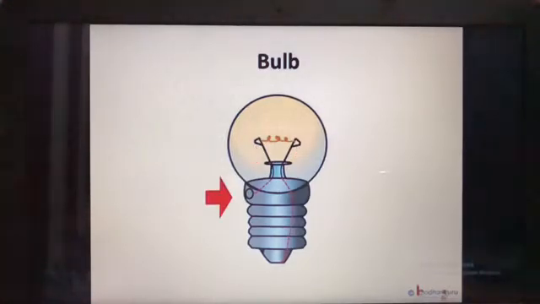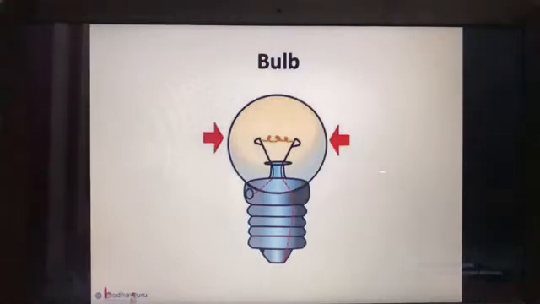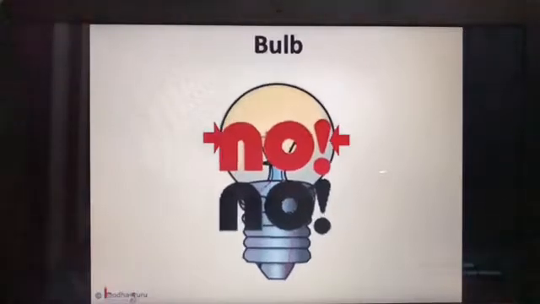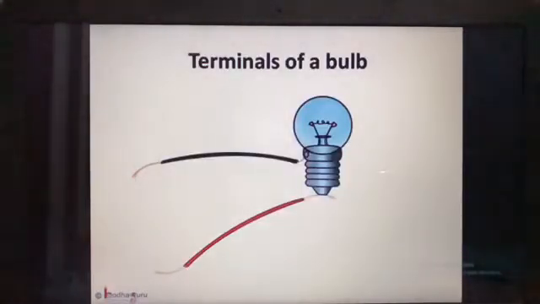One of these thick wires is connected to the metal case at the base of the bulb. The other thick wire is connected to the metal tip at the bottom center of the base. Now, how would we connect a bulb to a cell to make it glow? If we just connect any part of the bulb using wires to the cell, say the part made of glass, would the bulb glow? No. So, there are fixed places on the bulb which we have to connect with the ends of the cell to make the bulb glow. The first place is the screw marks on the metal base of the bulb.